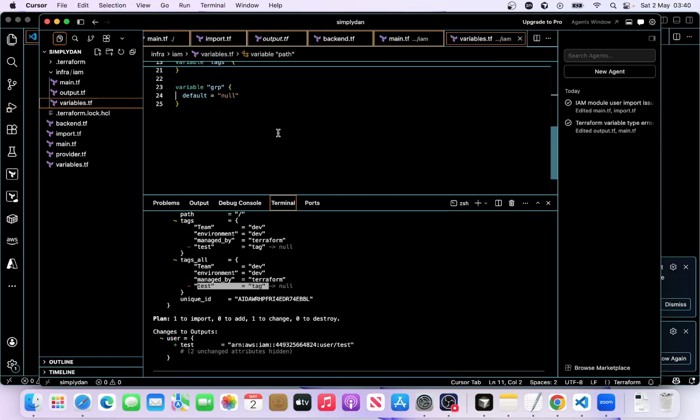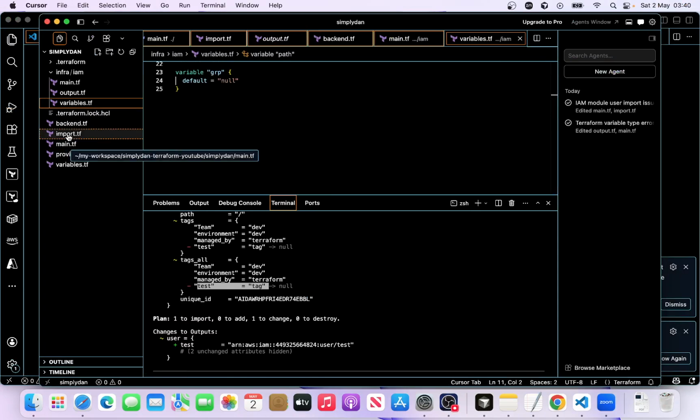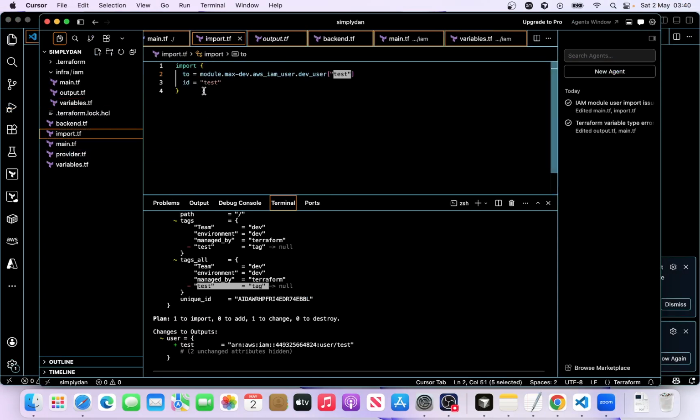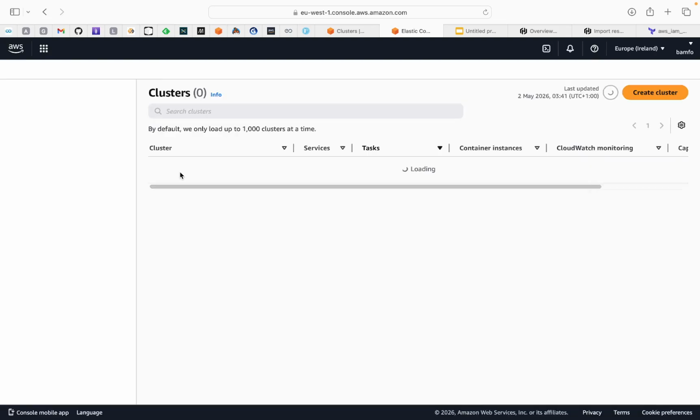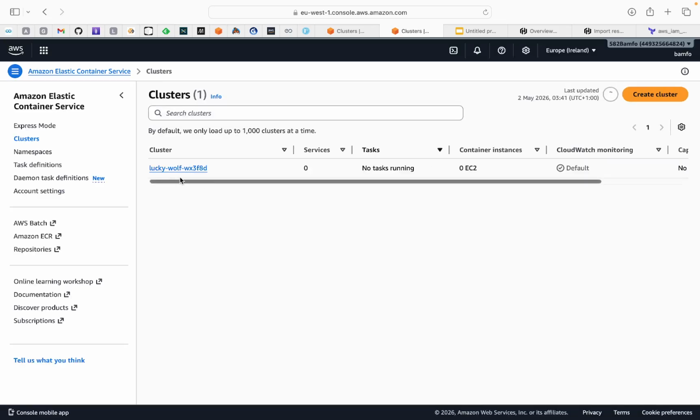So this is how you can import an existing resource into a Terraform module. I want to show you how to import another resource, just standalone, not into a module. In this case, it is an ECS cluster. If I go to ECS, I've got this ECS cluster. Let's import this.